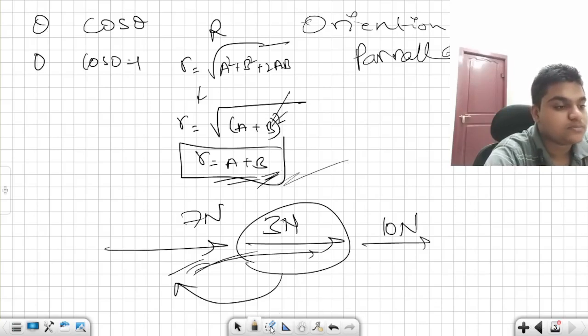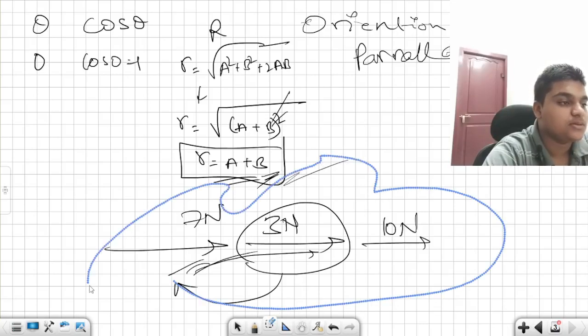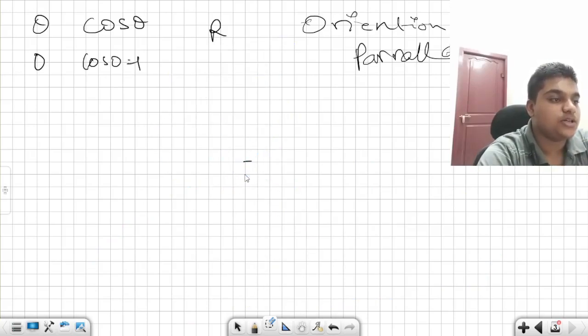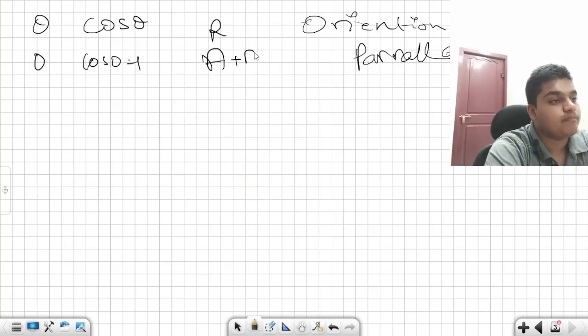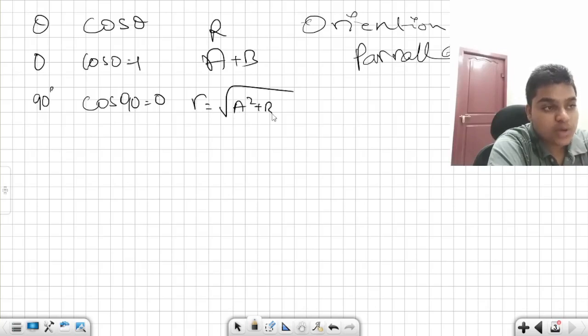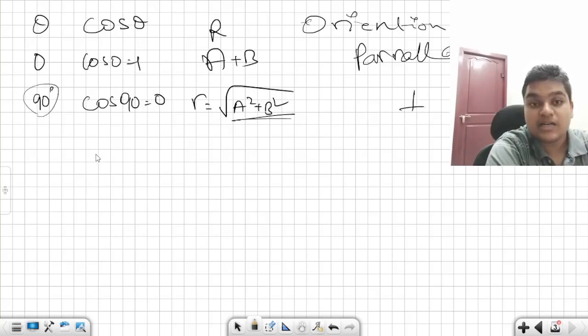Very simple. Let me erase this, all this calculation also. I'll be putting only the value. R is equal to a plus b. Such simple. If I put theta equal to 90, which is another frequently used angle, then cos 90 is 0. Then the whole value becomes 0. So R is equal to root over a square plus b square is only remaining. So that is the answer. Root over a square plus b square. If 90 degrees, they both are perpendicular to each other.